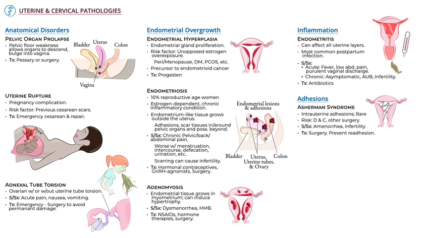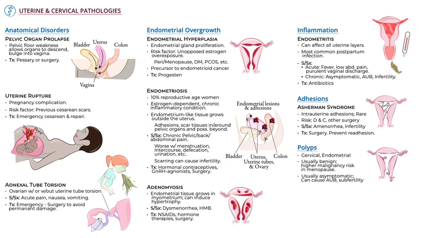Cervical and endometrial polyps are another type of growth that can impair reproductive function. We show pedunculated versions, but polyps can also be flat. Cervical and uterine polyps themselves are common and are usually benign and asymptomatic, but they do carry a higher malignancy risk in postmenopausal patients, and large polyps can cause abnormal uterine bleeding and infertility. Treatment options include hormonal contraceptives, which can shrink the polyps, or surgery to remove them.